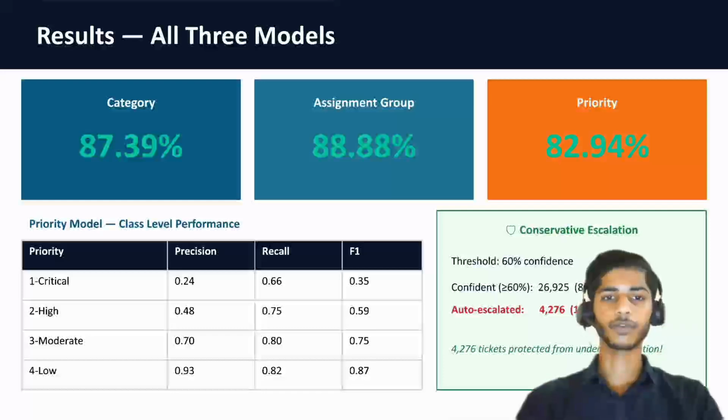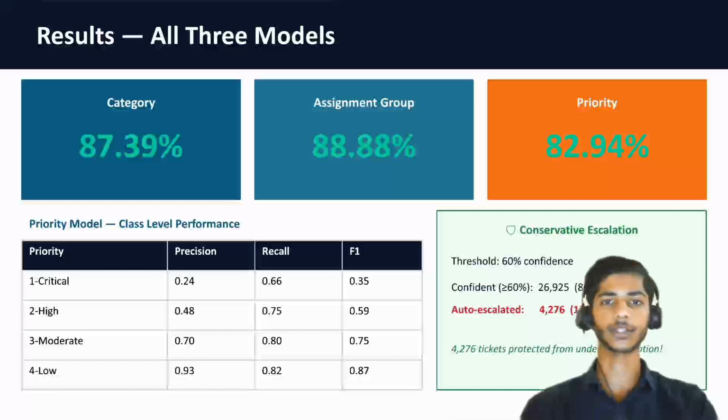So for conservative escalation at 60%, where we have set a threshold of 60%, nearly 86% of the tickets are predicted with high confidence. That means the model is more than 60% confident about the priority of the predicted ticket, right?